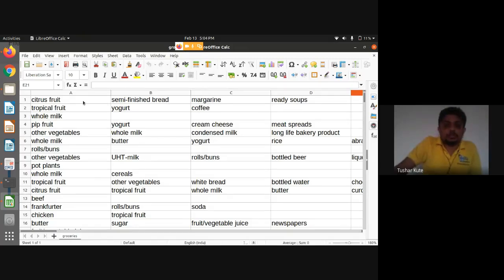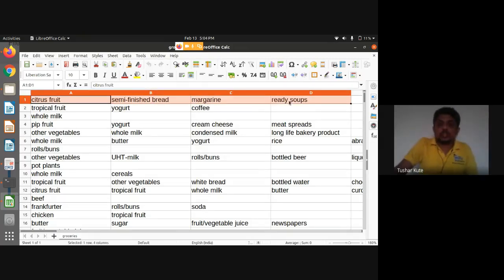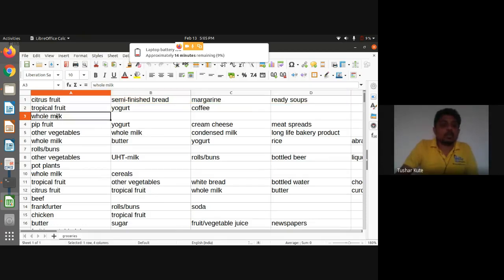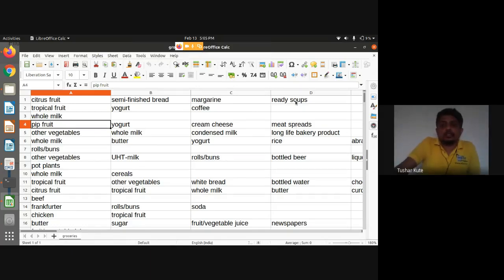These are the goods purchased by a particular person. First person has purchased 3, 4. Second person has purchased 3. Next person has purchased only 1. Then the next person has purchased 4 items.